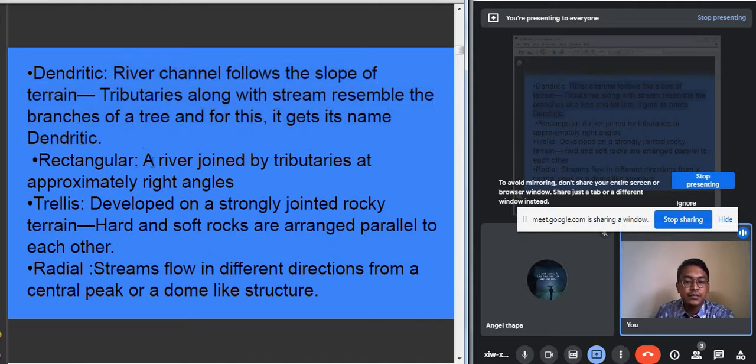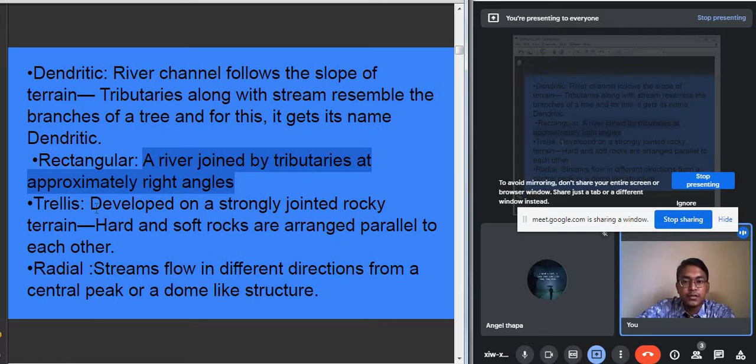Rectangular drainage pattern takes place when the main river is joined by the tributary at approximately a right angle. Suppose the main river is flowing and the tributary is joining the main river, and at that place it is forming an almost 90-degree angle, almost a right angle. That type of drainage pattern is known as the rectangular drainage pattern.